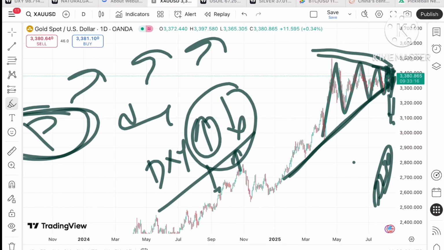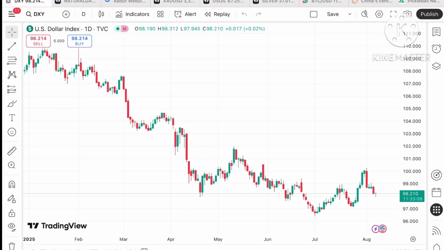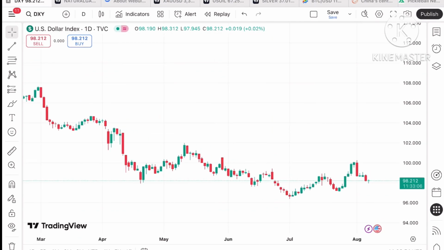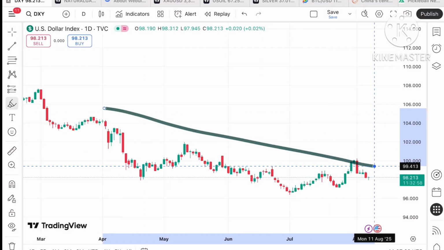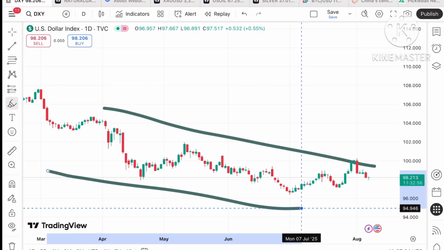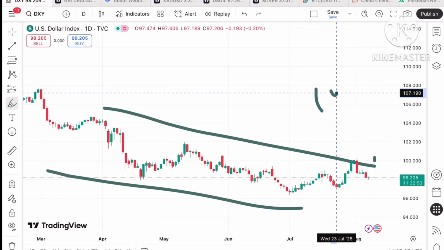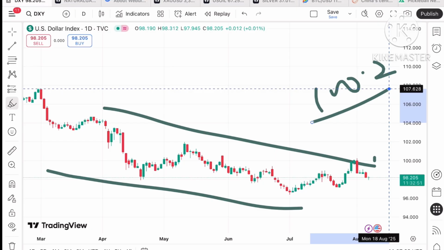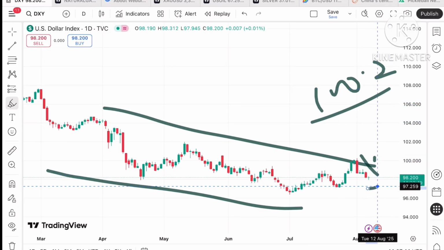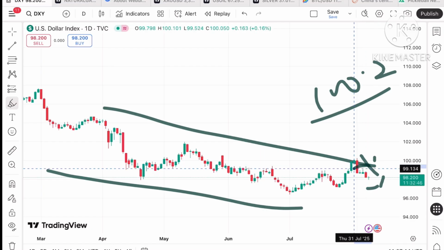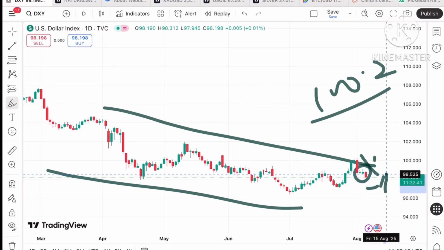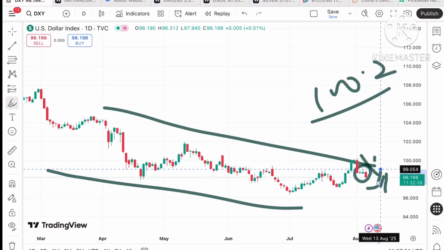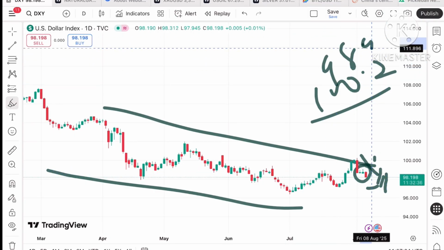Now let's see how the dollar index is moving. Knowing the price of the dollar index, you will understand whether gold is trying to move, or you can understand the price action of gold. Looking at this particular chart, we have seen a continuous downfall in the dollar index. After making a high of around 100.2, it was trying to go further down, but now it is trying to go upside. If you look at this particular hammer being formed, suppose it starts sustaining this level, it can move towards 98.5, and from there a further upside can be seen towards 98.9.